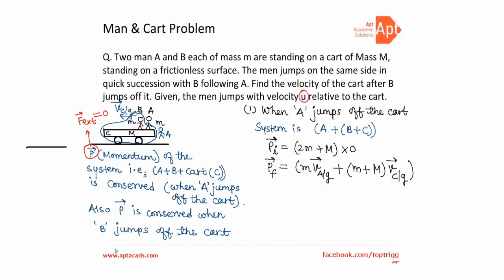Now, since momentum is conserved, therefore we have Pi is equal to Pf. Let's see how we can tackle it. Pi, which is equal to Pf, and this is given as 0, is equal to mass of man times velocity of A with respect to ground, plus mass of B plus mass of cart times velocity of cart with respect to ground. This is the first expression. We want to find what is the velocity of the cart when the man jumps off.